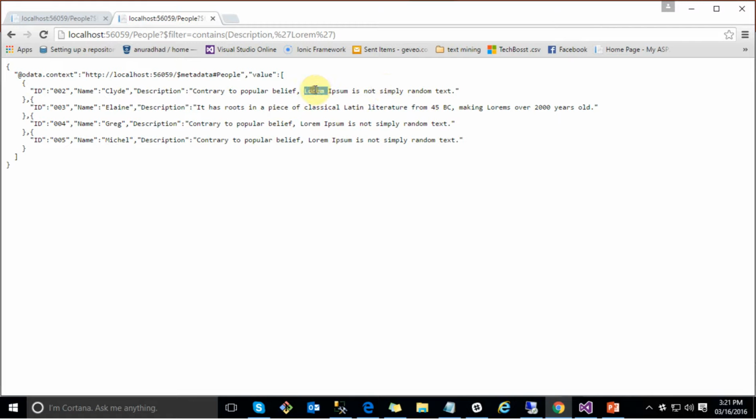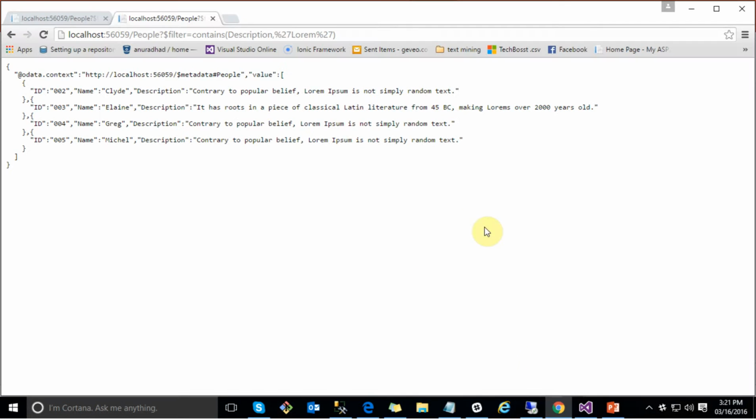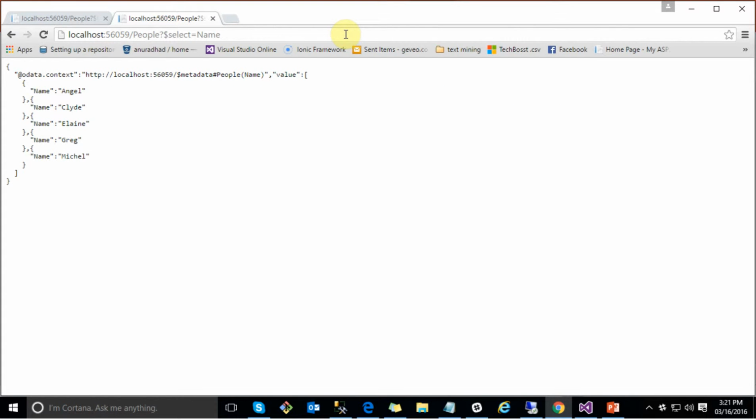Here it contains lorem in the description. Now I am going to get the names of the people that I have entered. It retrieves only the names for each and every person.